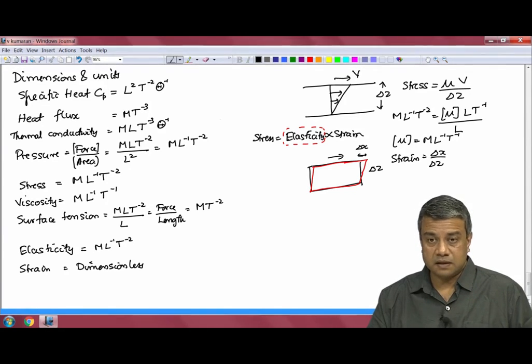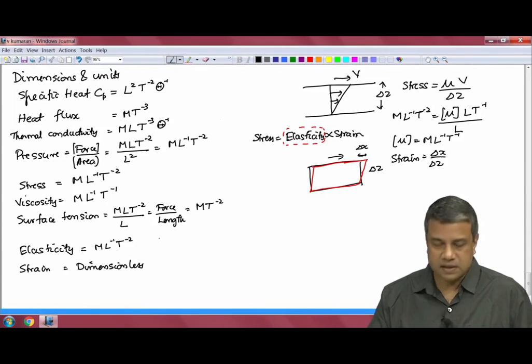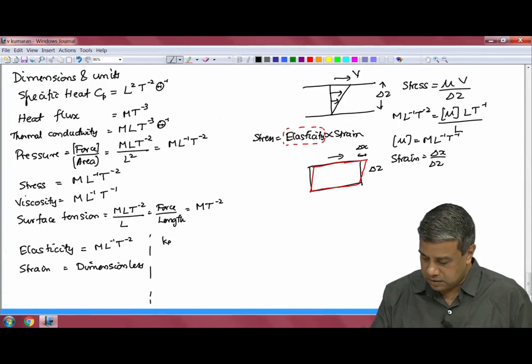There is one final dimension that I should discuss here, because it comes in when we relate the molecular and the macroscopic description, and that is what is called the Boltzmann constant.